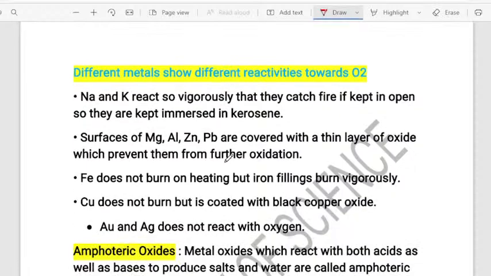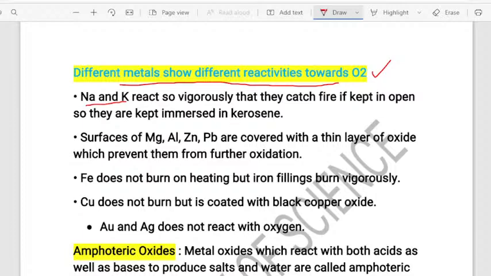The next topic is, let us now understand how the different metals show different reactivity towards oxygen. That means how these metals will react differently in the presence of oxygen. That is one important thing you all have to know. Yes. First, let us talk about sodium and potassium, children. And one thing you want to know is that not all the metals show the same kind of reaction with oxygen. They do not react equally.